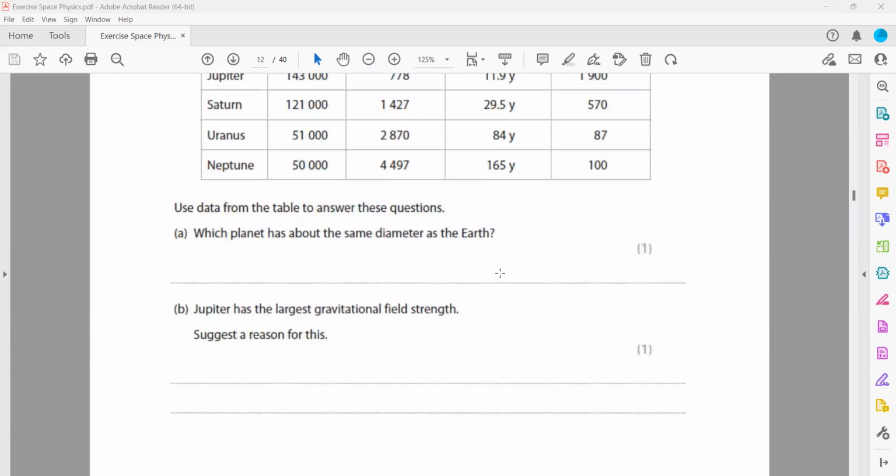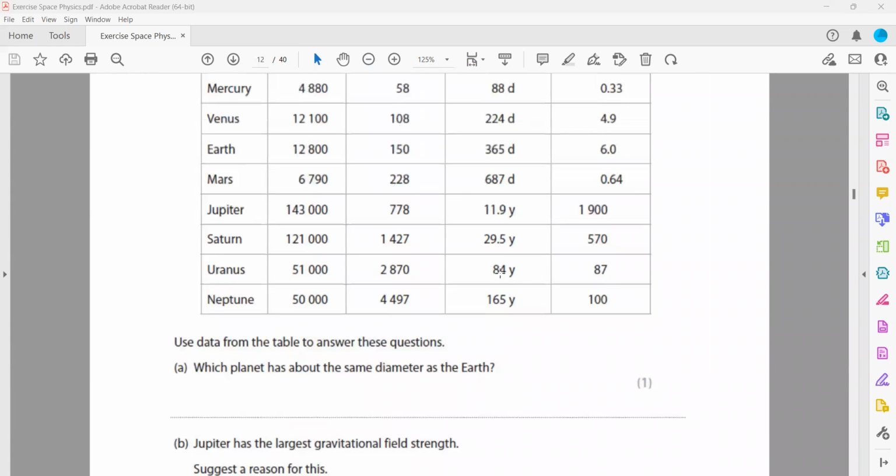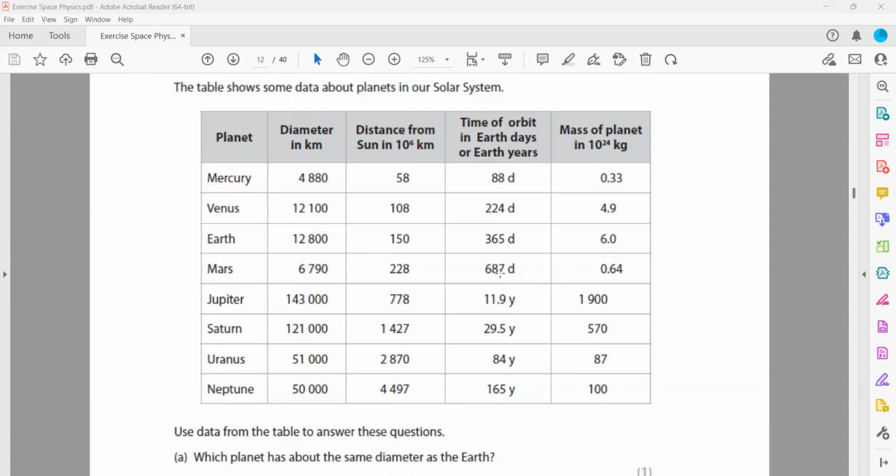Jupiter has the largest gravitational field strength. Suggest a reason for this. So you have to use the data and say why Jupiter has the strongest gravity. What is the reason for that? Which column should I select to relate the strength of gravity? Diameter, distance, time of the orbit? I should compare the mass, not diameter. Like mass and size both are there, but mass is the main factor, not distance. The gravity of the planet depends on its mass.